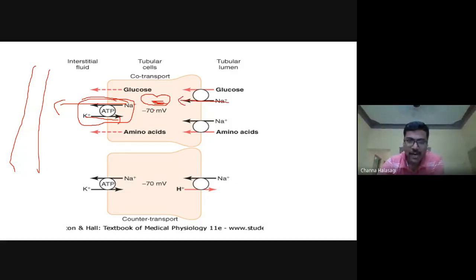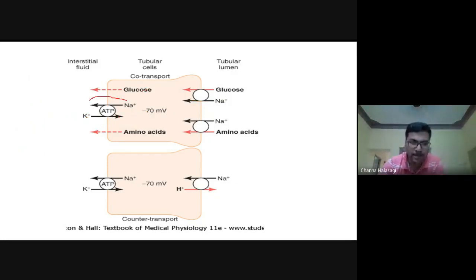Did you understand? The ionic gradient is created by what? It is created by an active transport mechanism which is present in the basolateral membrane. So electrical negativity is created by an ATPase pump acting in the basolateral membrane, and this negative force is driving the solutes to get absorbed from the lumen. So this is a symport. Along with sodium, glucose is coming. This is an example of symport.